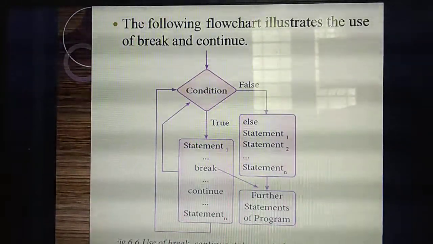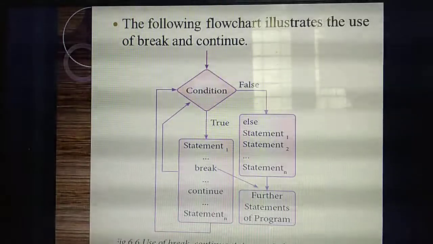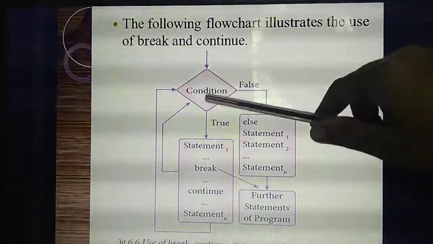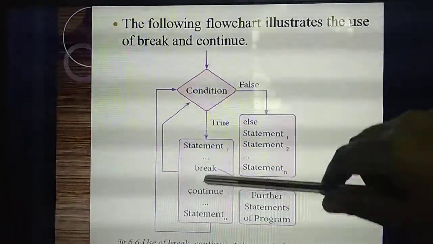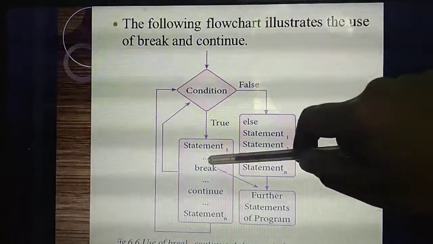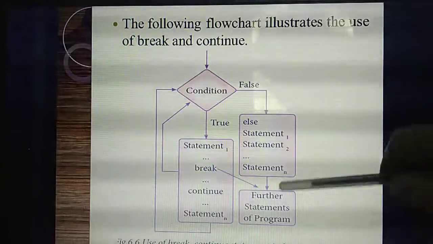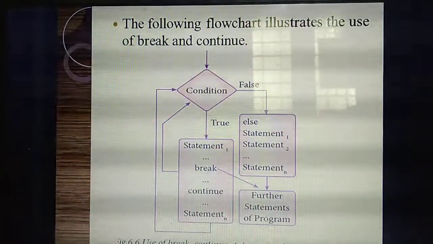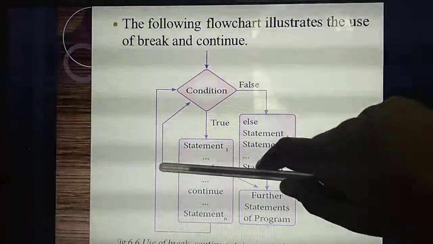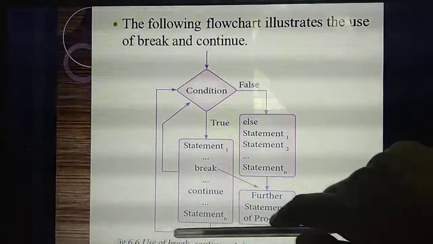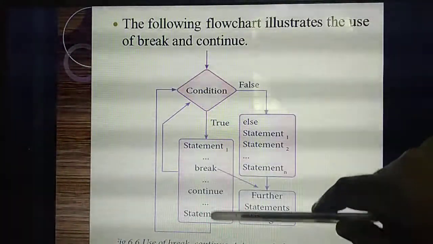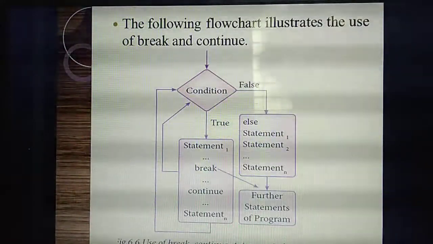Understand what we mean by the break statement? Whenever you are compiling the program, you are checking the condition. If the condition is true, the control will flow inside the loop. If the compiler finds the break statement, at that place itself the program comes outside of the loop and executes the last program. Understand? If the break statement is not found, again it will check the condition. See this arrow mark? Have you all found it? If the break is not there, again it will continue the condition.